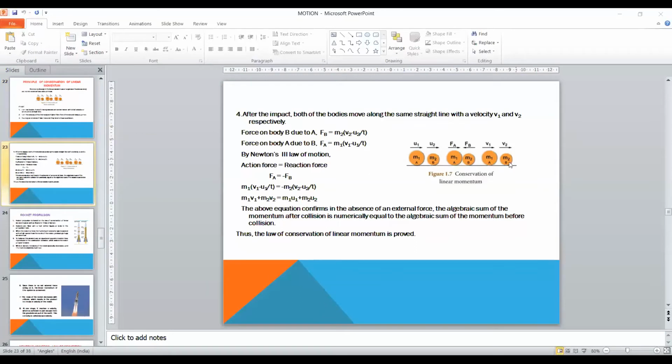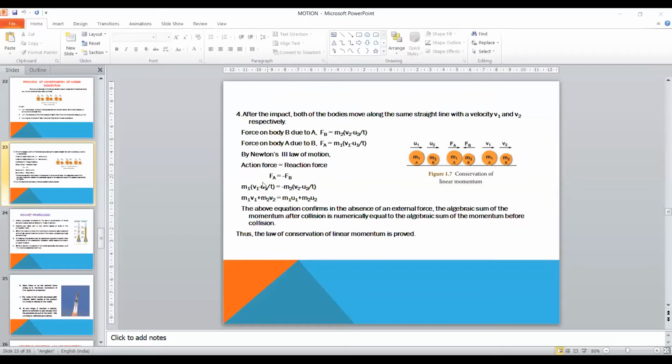and v2 respectively. The force on the body B due to A is Fb is equal to m2 into v2 minus u2 divided by t. Here, the force is equal to ma according to Newton's second law of motion. Force is equal to ma. And the values are being substituted here as Fb is equal to m2 into v2 minus u2 divided by t. Force on the body A due to B is Fa is equal to m1 into v1 minus u1 divided by t. By Newton's third law of motion, we know that for every action there is an equal